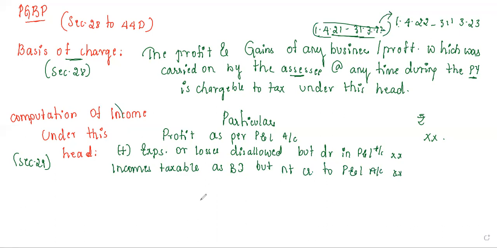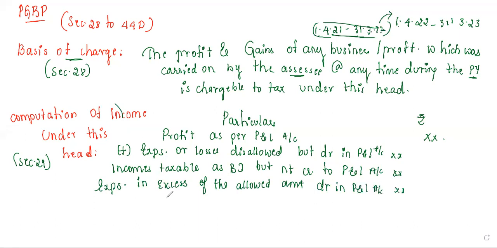Again, you will be adding expenses in excess of the allowed amount, debited in P&L. Again, this will be there in the P&L account. Some of the expenses will be more. Excess means more here. So expenses in excess of the allowed amount: in the allowed amount, some extra amount is included. Even that amount you are going to add over here.